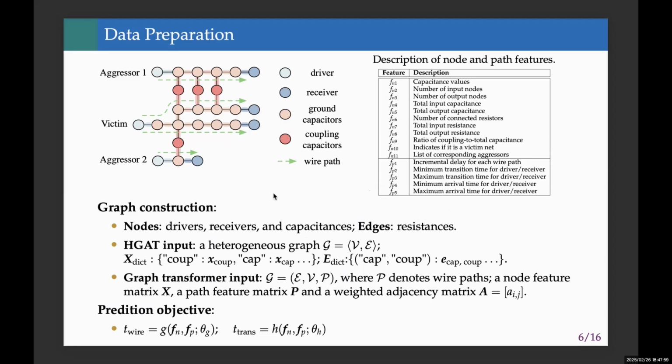Since GraphCAD is designed to be multimodal, the graph representation varies. For the HGAT model, the graph is heterogeneous, with node and edge type features to capture diverse relationships. For the graph transformer model, the graph is decoupled into uniform subgraphs, represented by a node feature matrix, an adjacency matrix, and a path feature matrix. Our final prediction objectives are the delay and slew of each pin-to-pin net, which are modeled through neural networks.